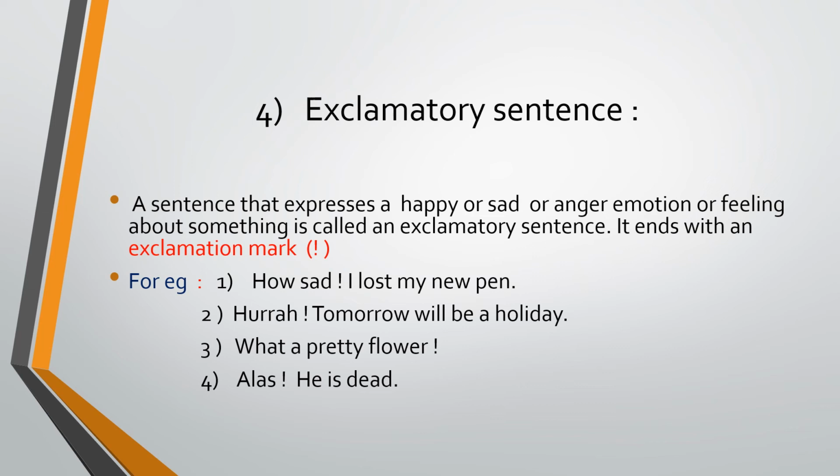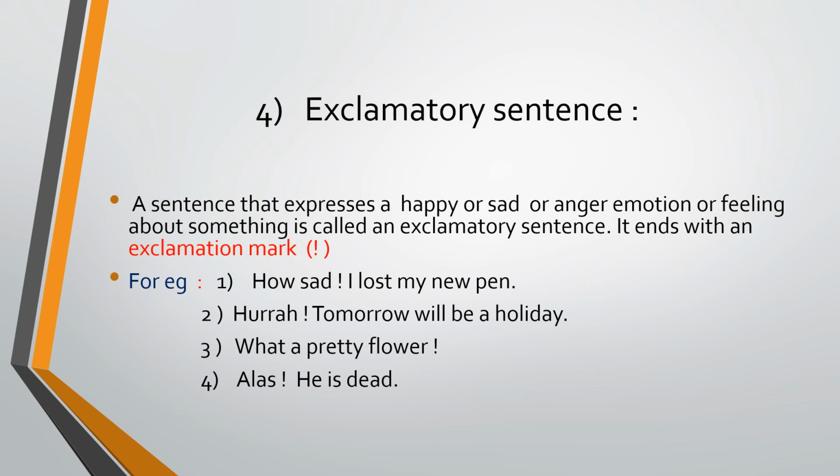Another type of sentence is also there. What a pretty flower! If you like a flower and your emotions come out, you want to express, then how will you say it? What a pretty flower! One more sentence given. Alas, he is dead! This is a sad emotion. So there are two types of sentence.